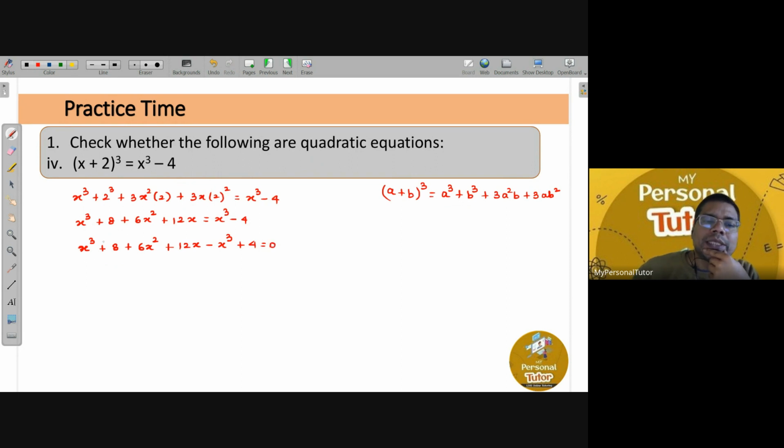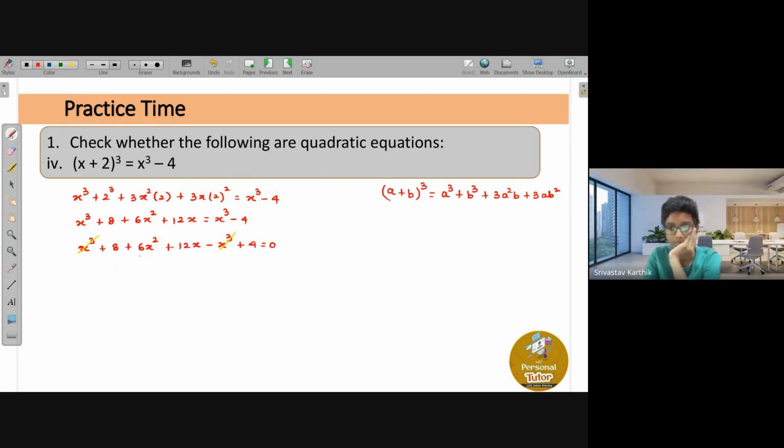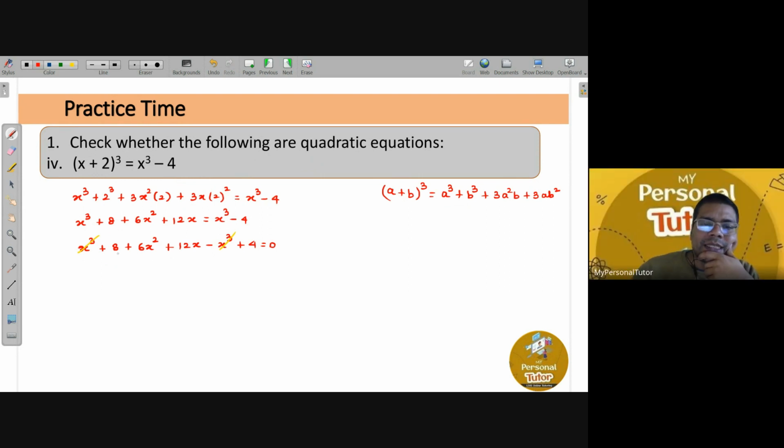Now if you concentrate here, this x cube and this minus x cube can be cancelled out, yes or no? Yes, sir. Now if you simplify further, this 8 plus 4 can be written as 12, then plus 6x square is as it is, plus 12x is as it is, that is equals to 0 as it is, yes or no? Yes, sir. Any confusion?